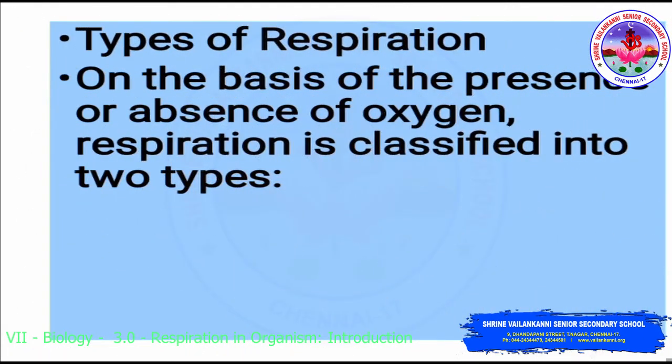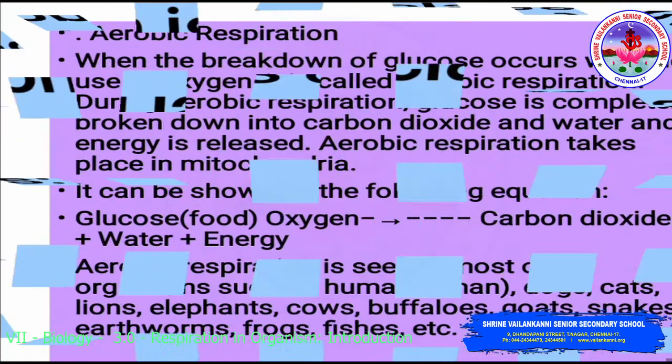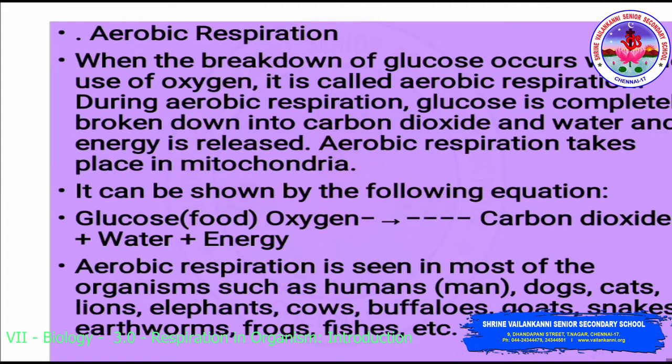Types of respiration. On the basis of the presence or absence of oxygen, respiration is classified into two types. So whether the presence or the absence of oxygen takes place inside the organism, we will classify that into two types. First, we will discuss aerobic respiration. So the two types of respiration are aerobic and anaerobic. Aerobic is in the presence of oxygen and anaerobic is in the absence of oxygen.